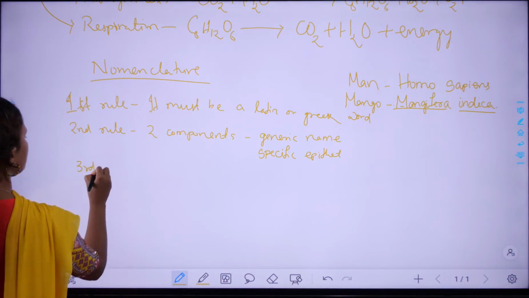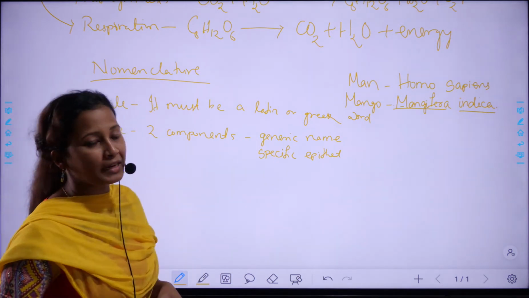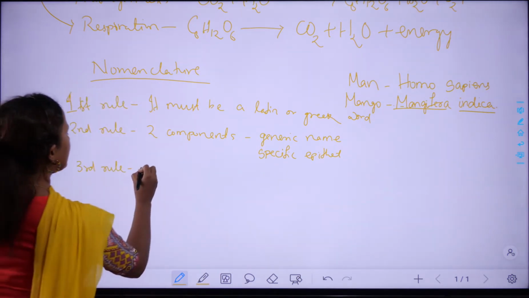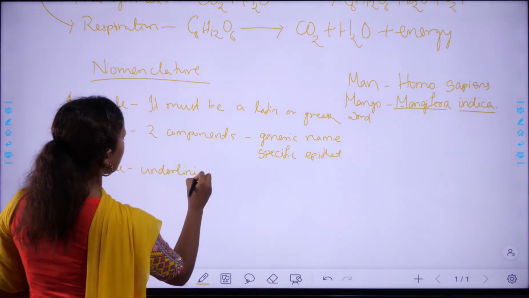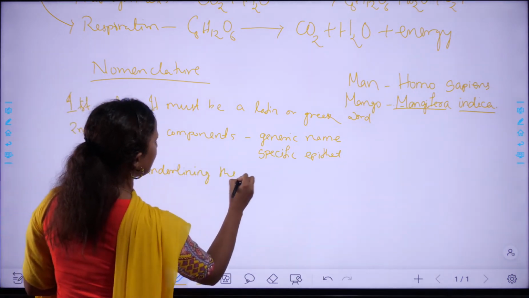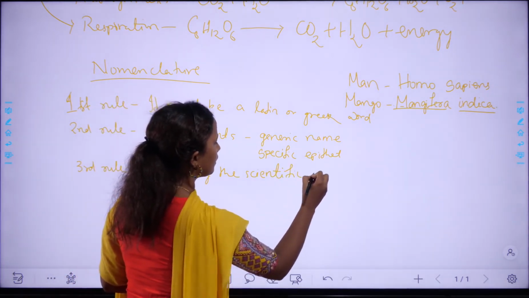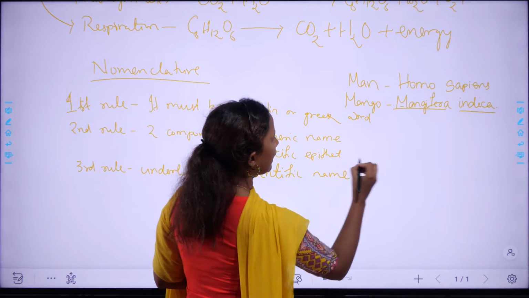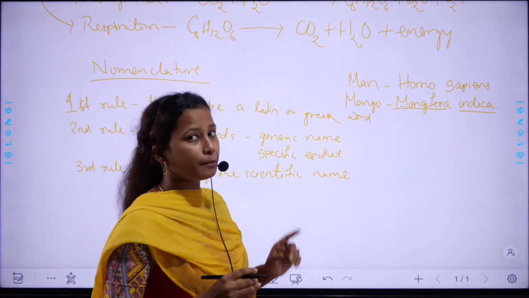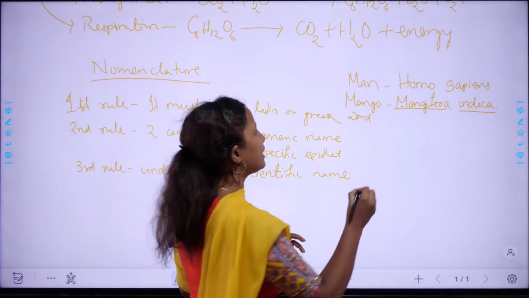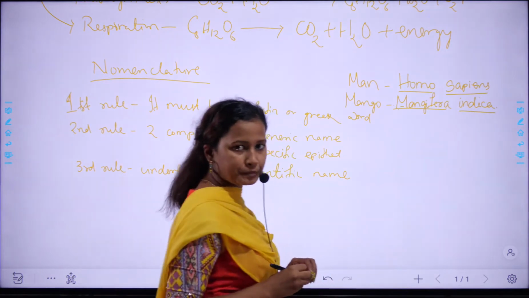Next, third rule. Third rule of nomenclature is underlining the scientific name. The names are underlined. Here see, I underlined Mangifera indica, but separately. Similarly, Homo sapiens, they must be underlined.